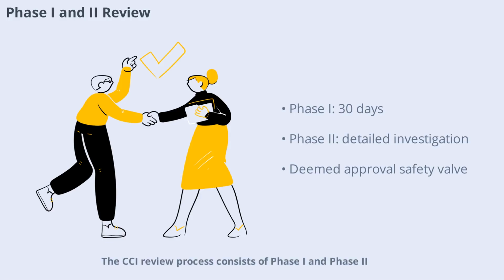The CCI review process consists of Phase I and Phase II. Phase I is a preliminary review lasting 30 calendar days to identify any AAEC concerns. If issues are found, the process moves to Phase II, which involves detailed investigation, third-party comments, and possible modifications. The overall limit is 150 days, and if no order is passed, the combination is deemed approved. The 2023 amendments introduced a deemed approval at 30 days for certain cases, providing timeline certainty for transaction parties.